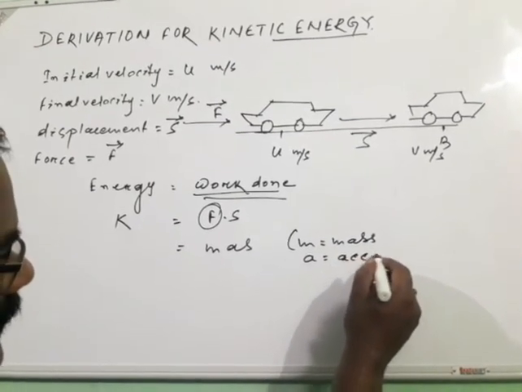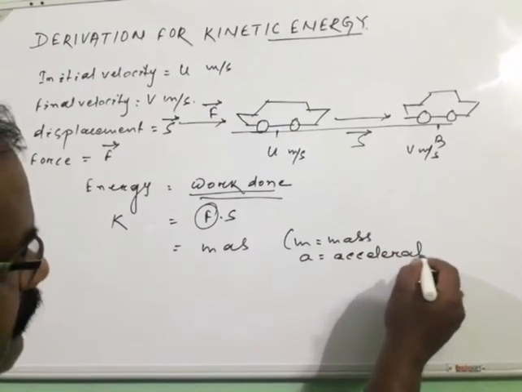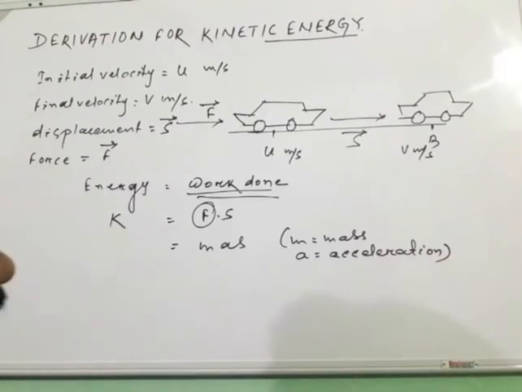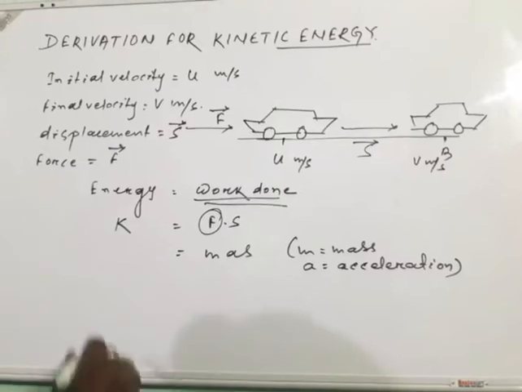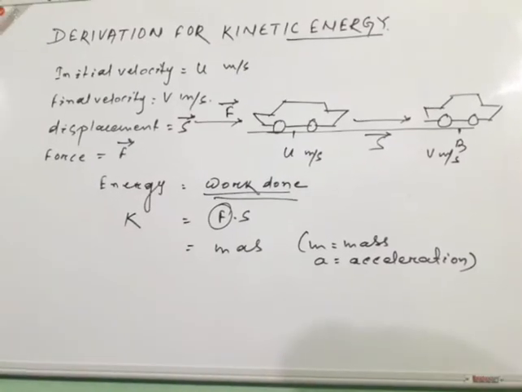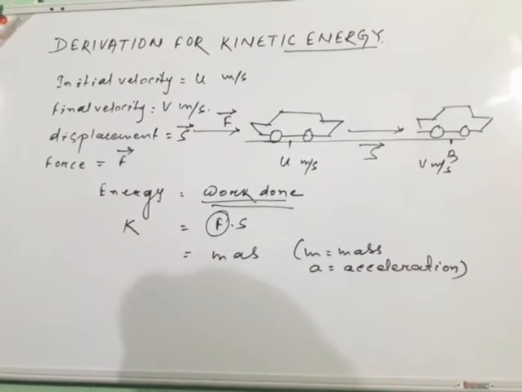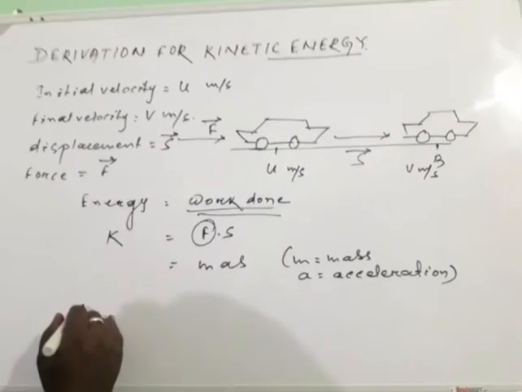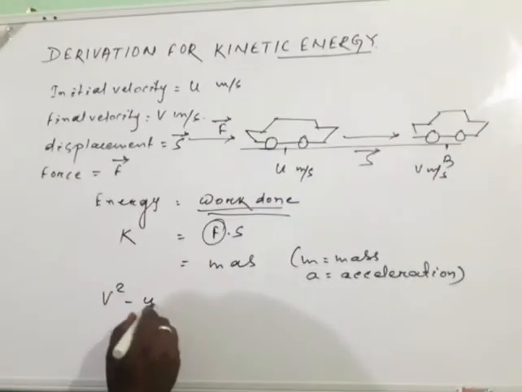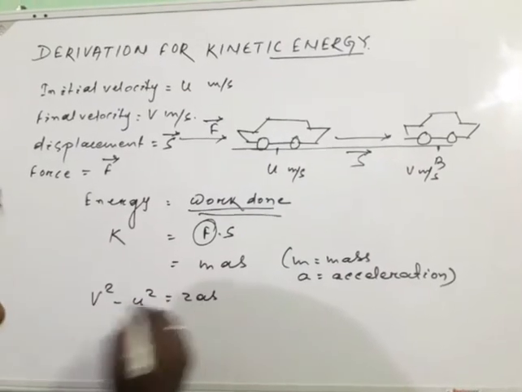It is acceleration, because if a force is applied, then definitely the body must be accelerating. At the same time, from the third equation of motion, which you must have remembered, v square minus u square is equal to 2as.